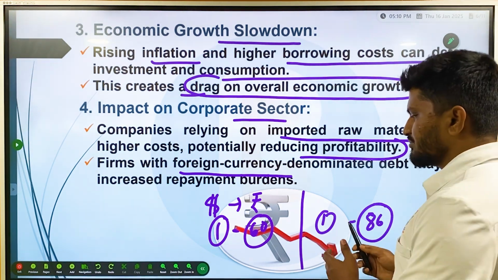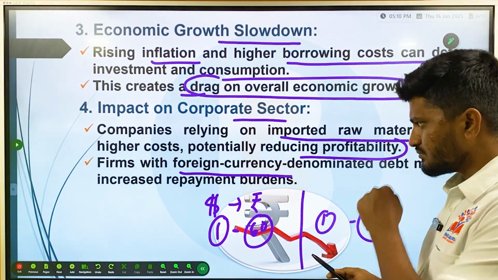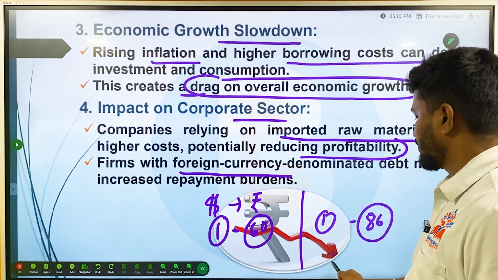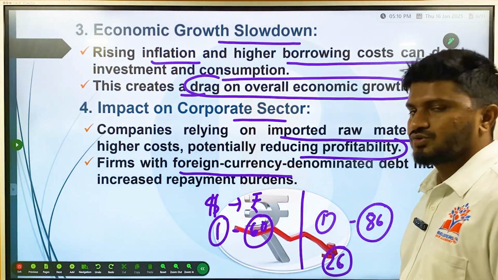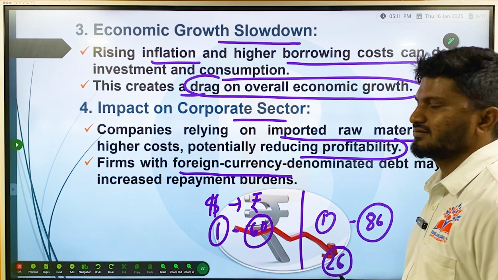You have borrowed something, now you have to return it. Whenever you are returning in foreign denominated currencies, you have to spend an extra 26 rupees. So who is at the loss here? A person who has invested in foreign currency denominated debt.